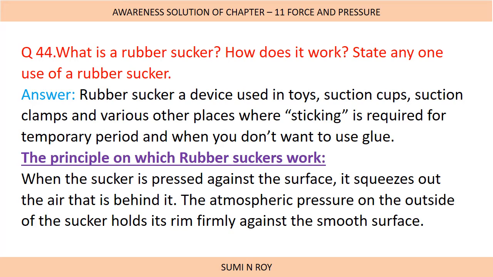So the air which is present squeezes out, and the atmospheric pressure pushes the rubber sucker from outside and holds the rim firmly so that it can be fixed on a smooth surface. Next, state any one use of a rubber sucker. We have already told that the rubber sucker is used in toys, suction cups, suction lamps. These are a few uses of rubber suckers.